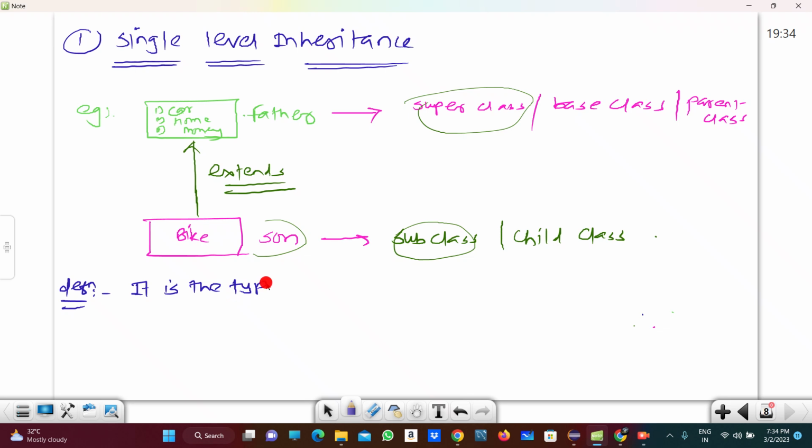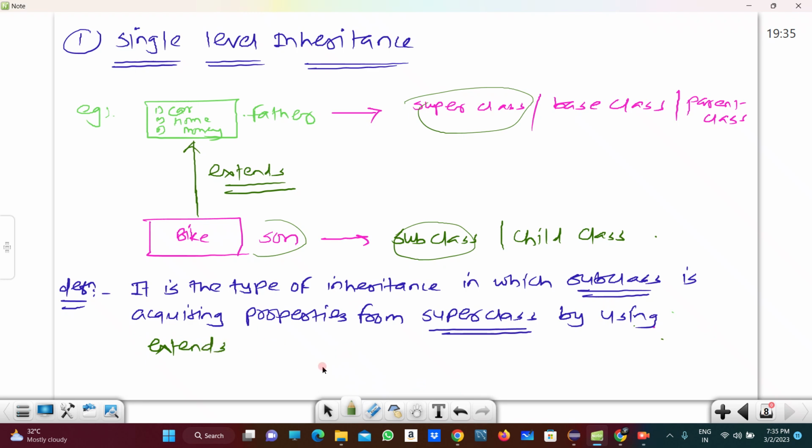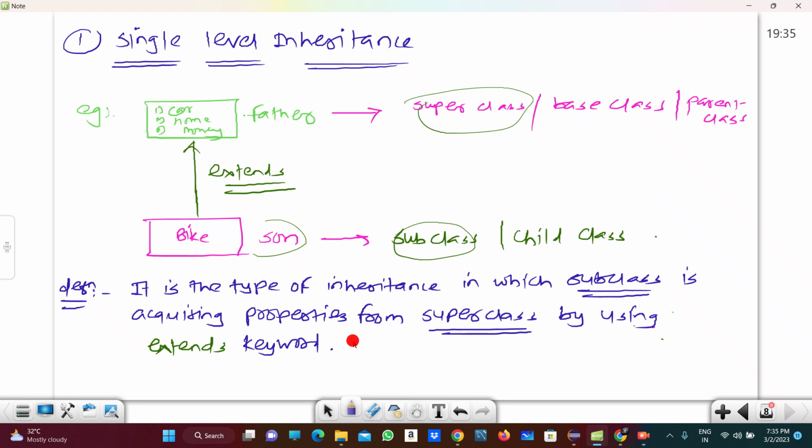It is the type of inheritance in which the subclass is acquiring properties from the superclass, right, by using the extends keyword, right? This is nothing but the single level inheritance.